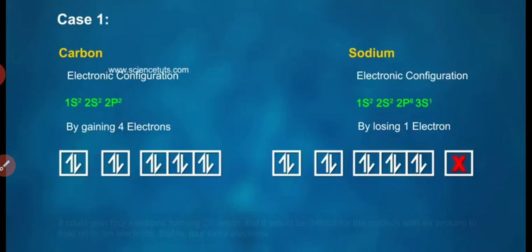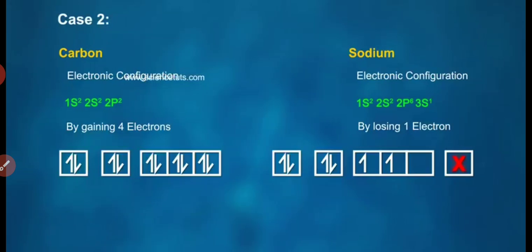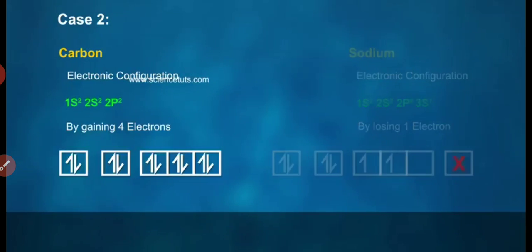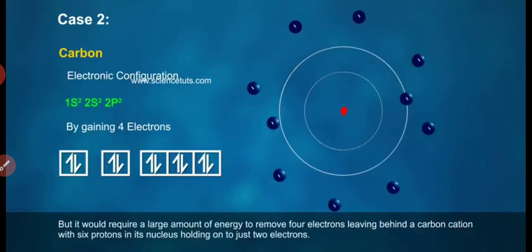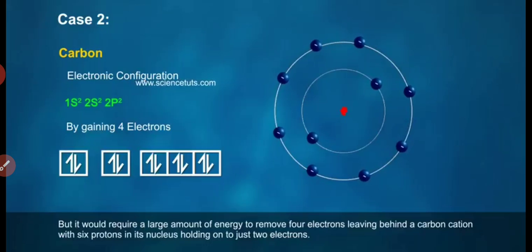Case 1: it could gain 4 electrons forming a C4 minus anion, but it would be difficult for the nucleus with 6 protons to hold on to 10 electrons, that is, 4 extra electrons. Case 2: it could lose 4 electrons forming a C4 plus cation, but it would require a large amount of energy to remove 4 electrons, leaving behind a carbon cation with 6 protons in its nucleus holding on to just 2 electrons.